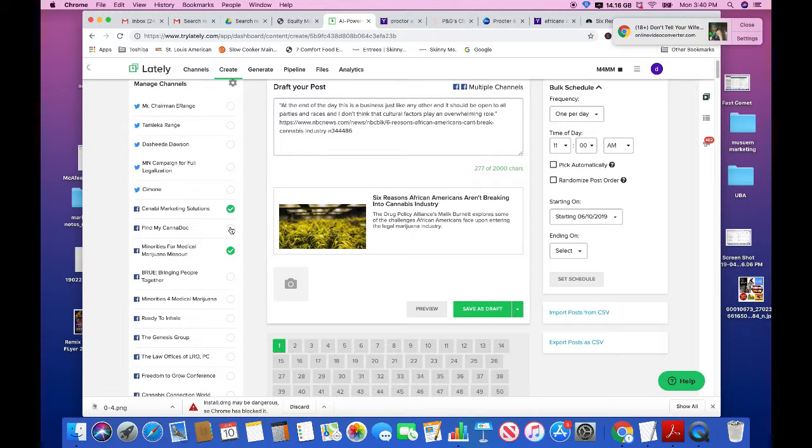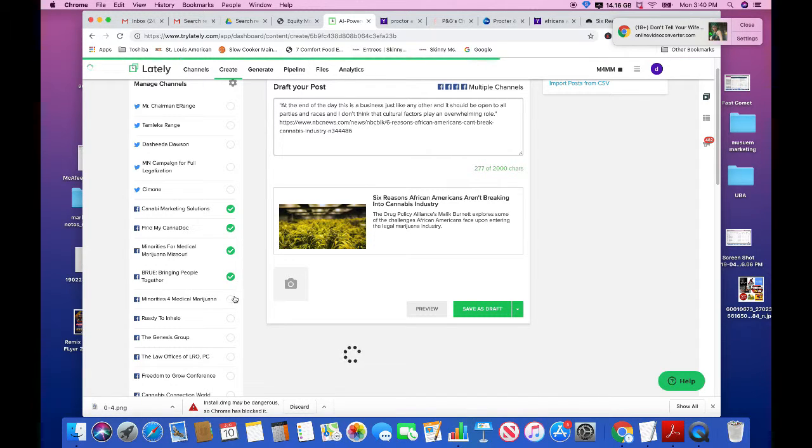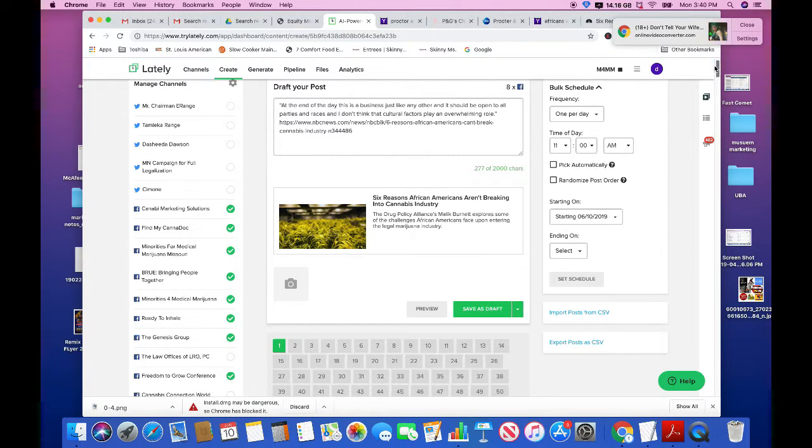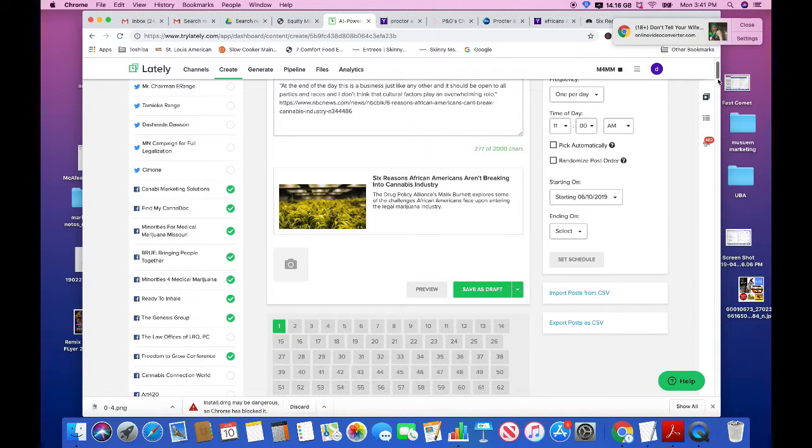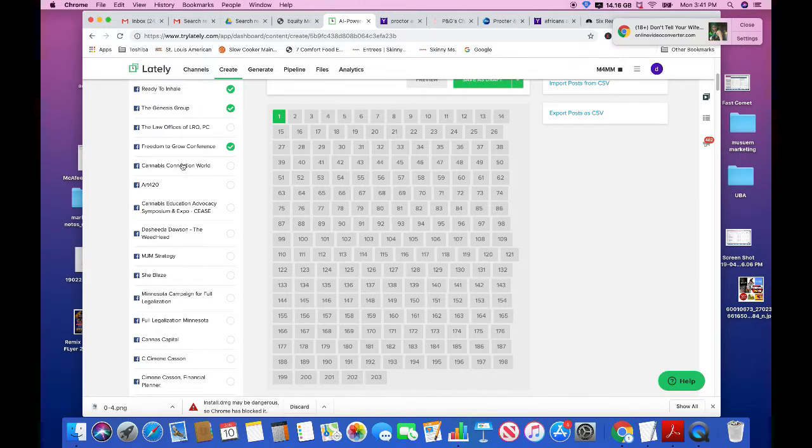So now I am selecting additional applicable M4MM related pages. Ready to Inhale, the Genesis Group, Freedom to Grow Conference. There are 25 chapters of M4MM, so these pages represent their actual chapter presidents.